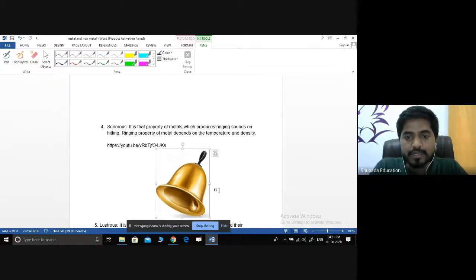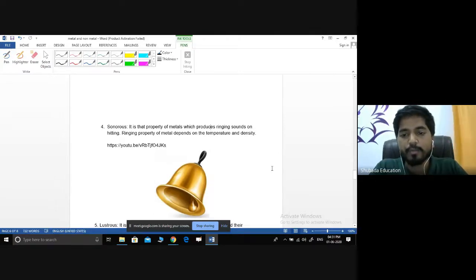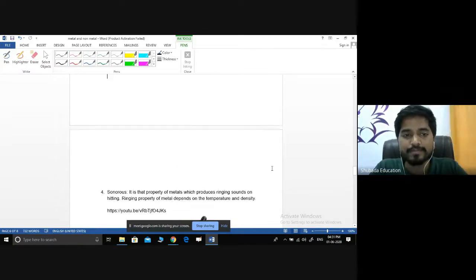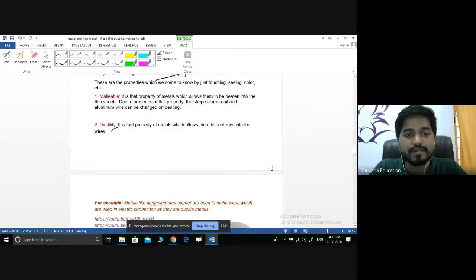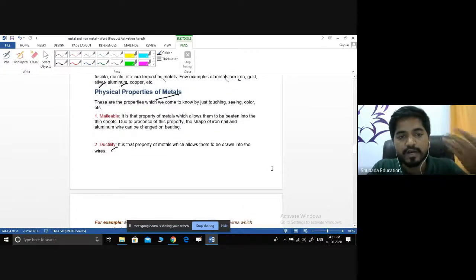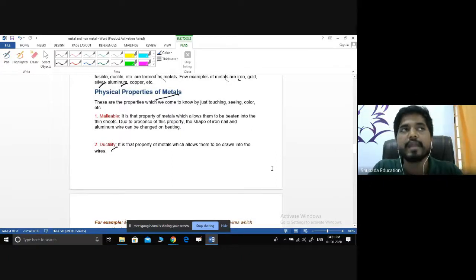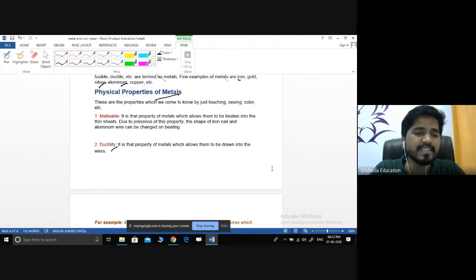So, up to this, we discussed some of the very important properties of metals. We'll go one by one. The first is malleability. Malleability is the ability of a material to be deformed into sheets by external pressure. The second one is ductility. Ductility is the property of metals which allows them to be drawn into thin wires.